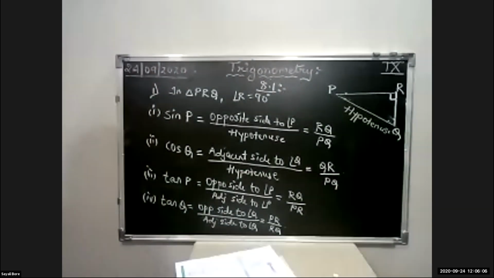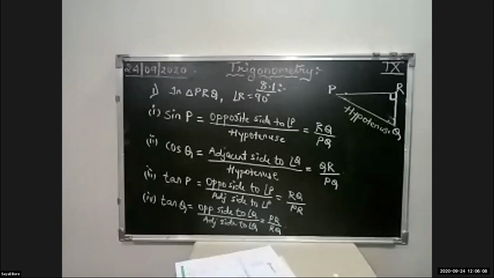Okay. So whatever the angle they have asked, you have to first find out the hypotenuse in the given triangle. Okay. Then the remaining two sides, that will be the opposite and the adjacent, depending upon the angle.